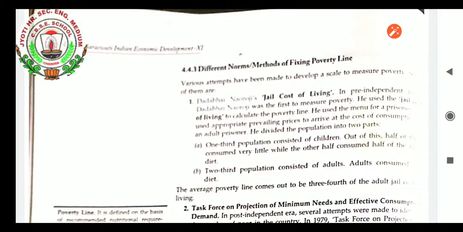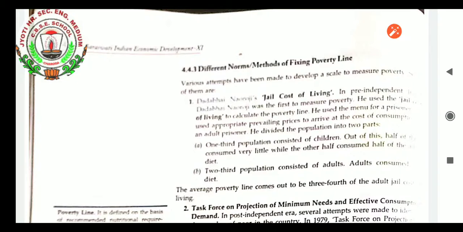Dadabhai Naoroji's jail cost of living in pre-independent India. Dadabhai Naoroji was the first to measure poverty, students. He used the jail cost of living to calculate the poverty line. He used the menu for a prisoner and used appropriate prevailing prices to arrive at the cost of consumption of an adult prisoner. That's why this is known as the jail cost of living, because he had seen the menu, meaning what meals were provided, and compared the food that adult prisoners and the other prisoners were getting to arrive at the poverty line.